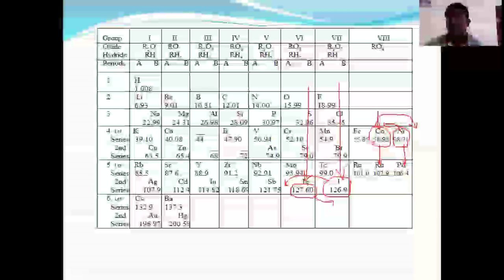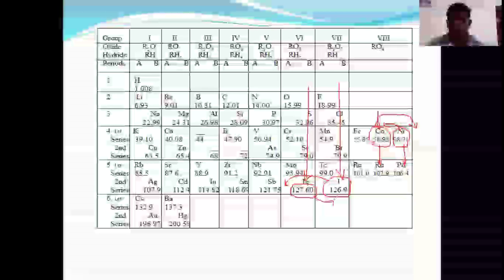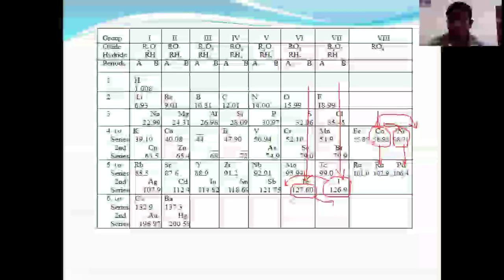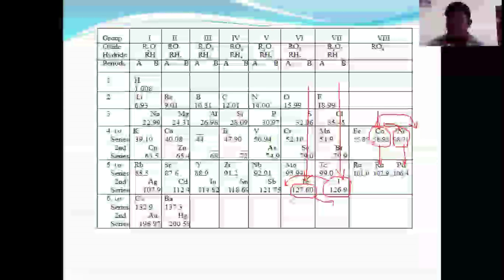Vertical column is nothing but a group. Now I'll ask you a question, the third question. The first drawback in Mendeleev's periodic table: some of the elements are not arranged according to increasing atomic weights. Now we have discussed the reason for that. Because in the vertical column, when we take a group, the top element and the bottom element should have the same property. Based on that, some of the elements are not arranged in that fashion.